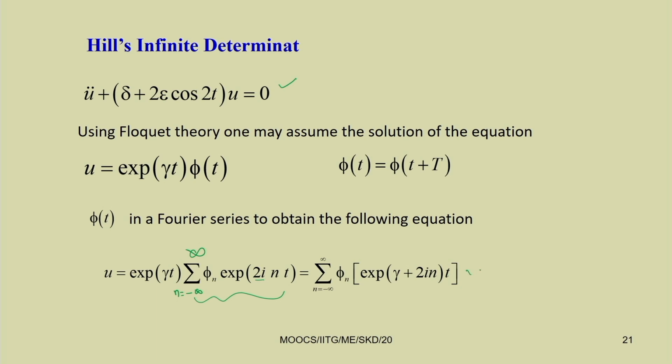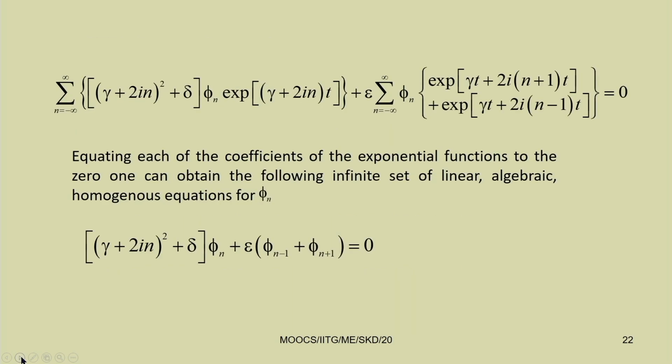Now, by substituting this u in this equation, you can differentiate it twice. This is gamma, so this term will come out. This is gamma plus 2 I n. Twice you are differentiating, so it will be gamma plus 2 I n whole square into the same term. Now you just substitute it in this original equation.